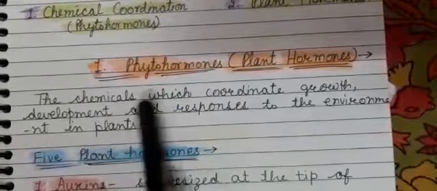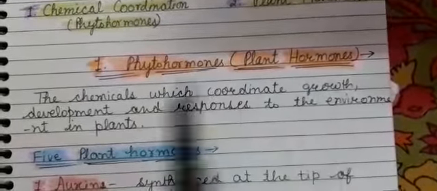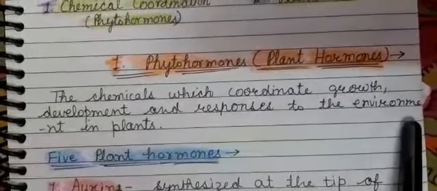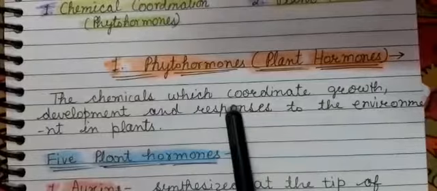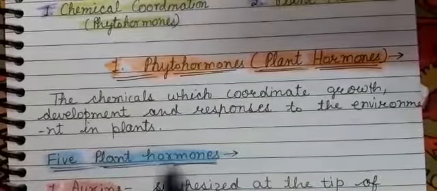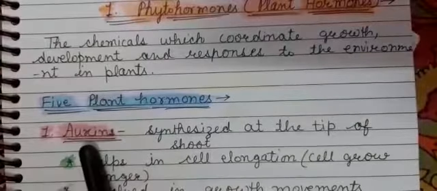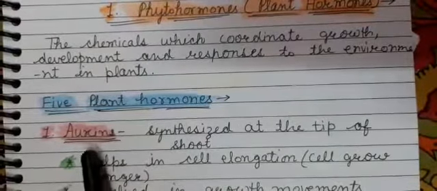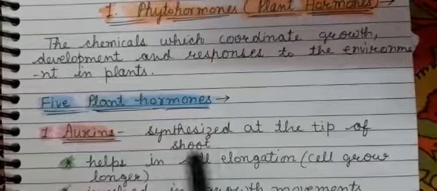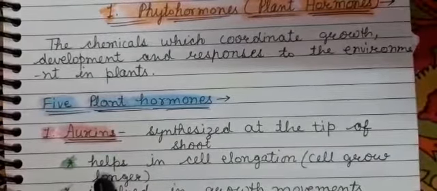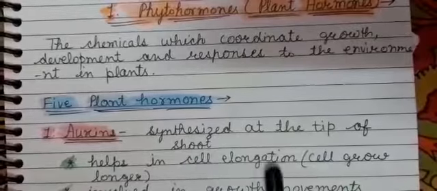The chemicals which coordinate growth, development and responses to the environment in plants are phytohormones. There are five plant hormones in our syllabus. First is auxins. These auxins are synthesized at the tip of the shoot, at the tip of the stem, and they help in cell elongation.